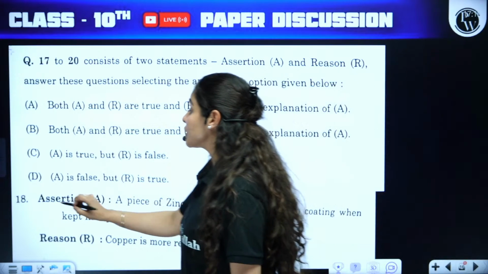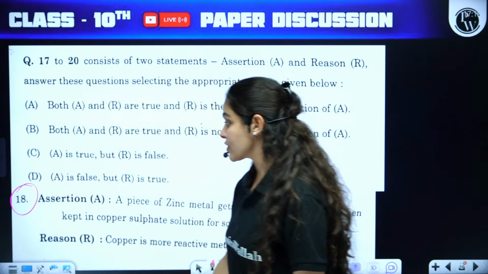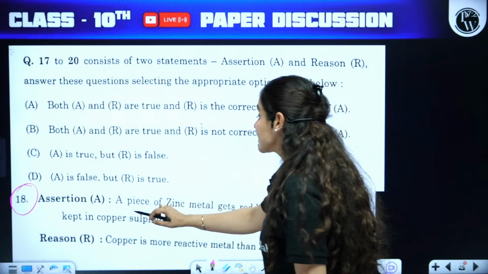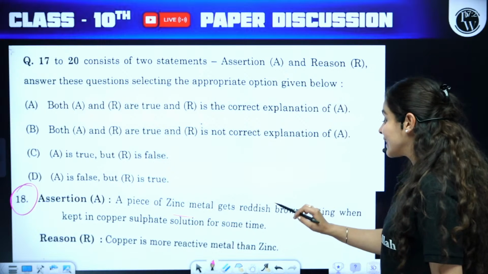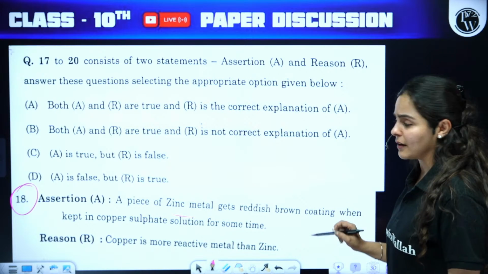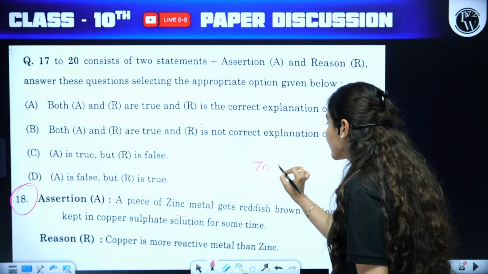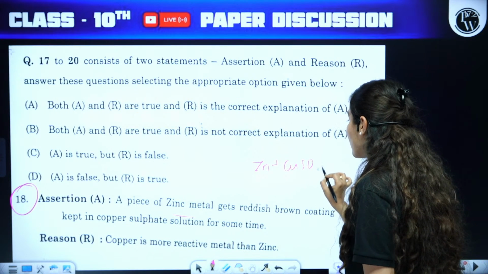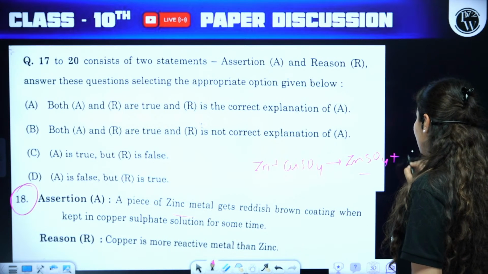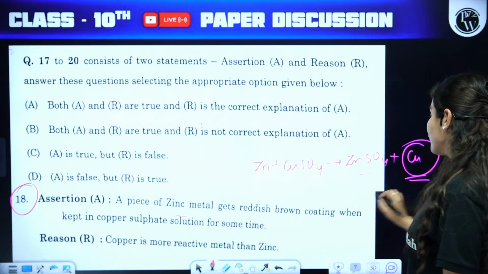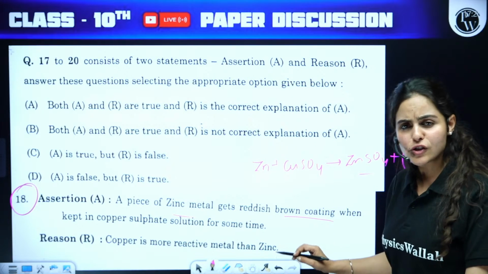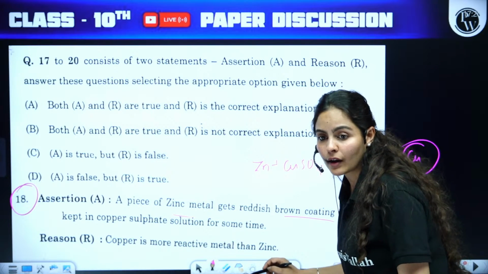This is another assertion reason question from a different set. The assertion says a piece of zinc metal gets a reddish brown coating when kept in copper sulfate solution for some time. Let's find it out. If zinc is kept in the blue copper sulfate solution, that results in a colorless solution of zinc sulfate, and reddish brown copper will be coating onto the surface of zinc, which is true.